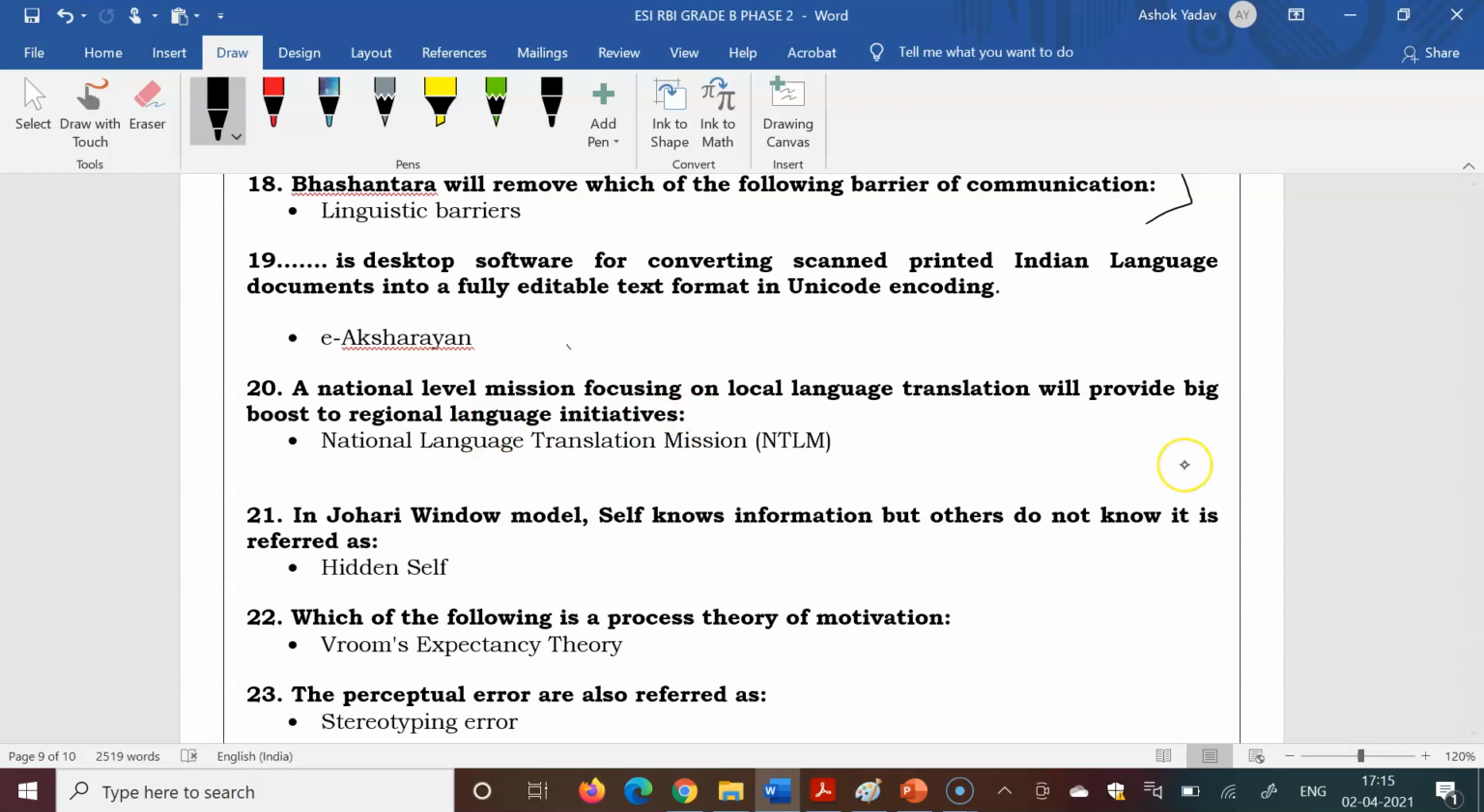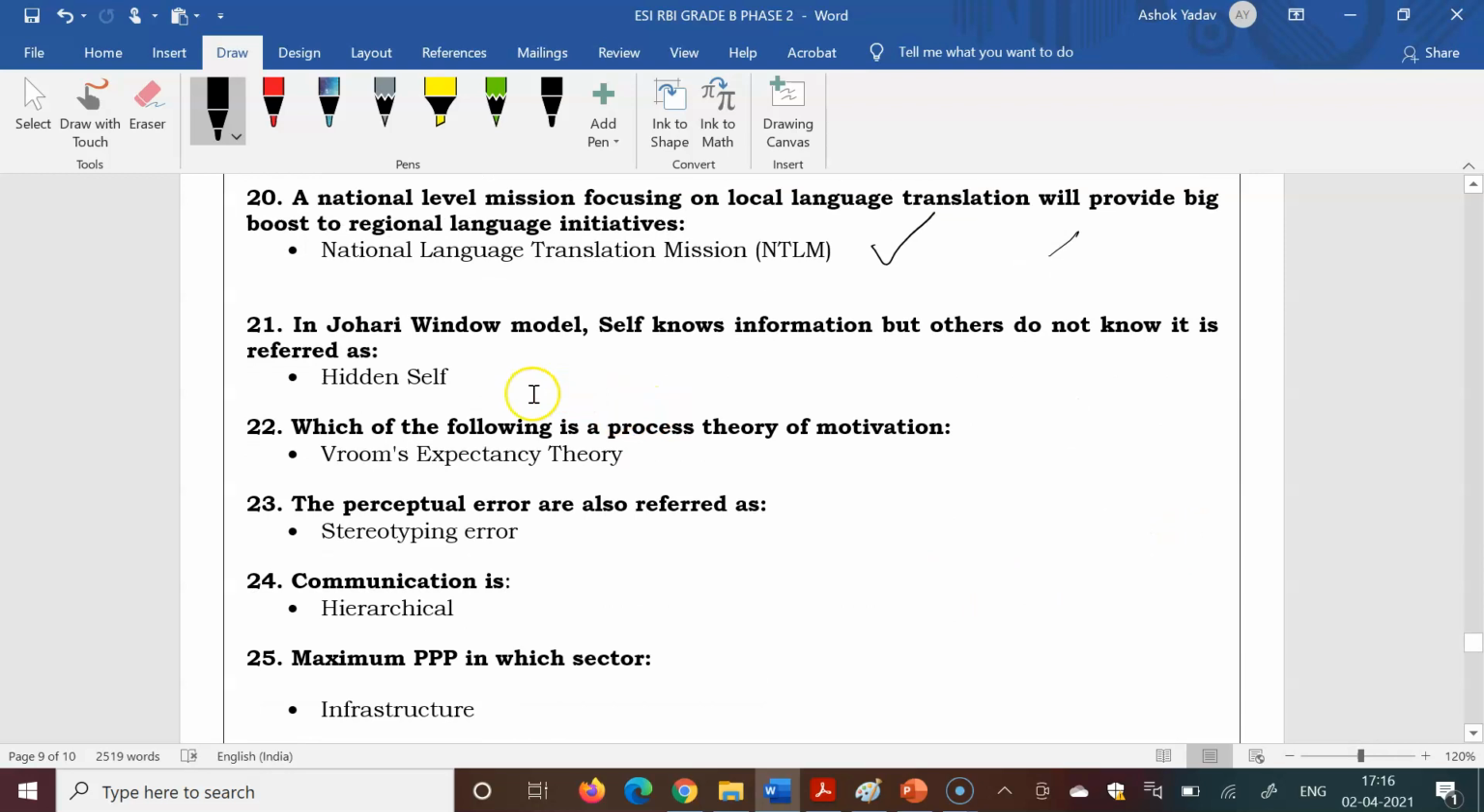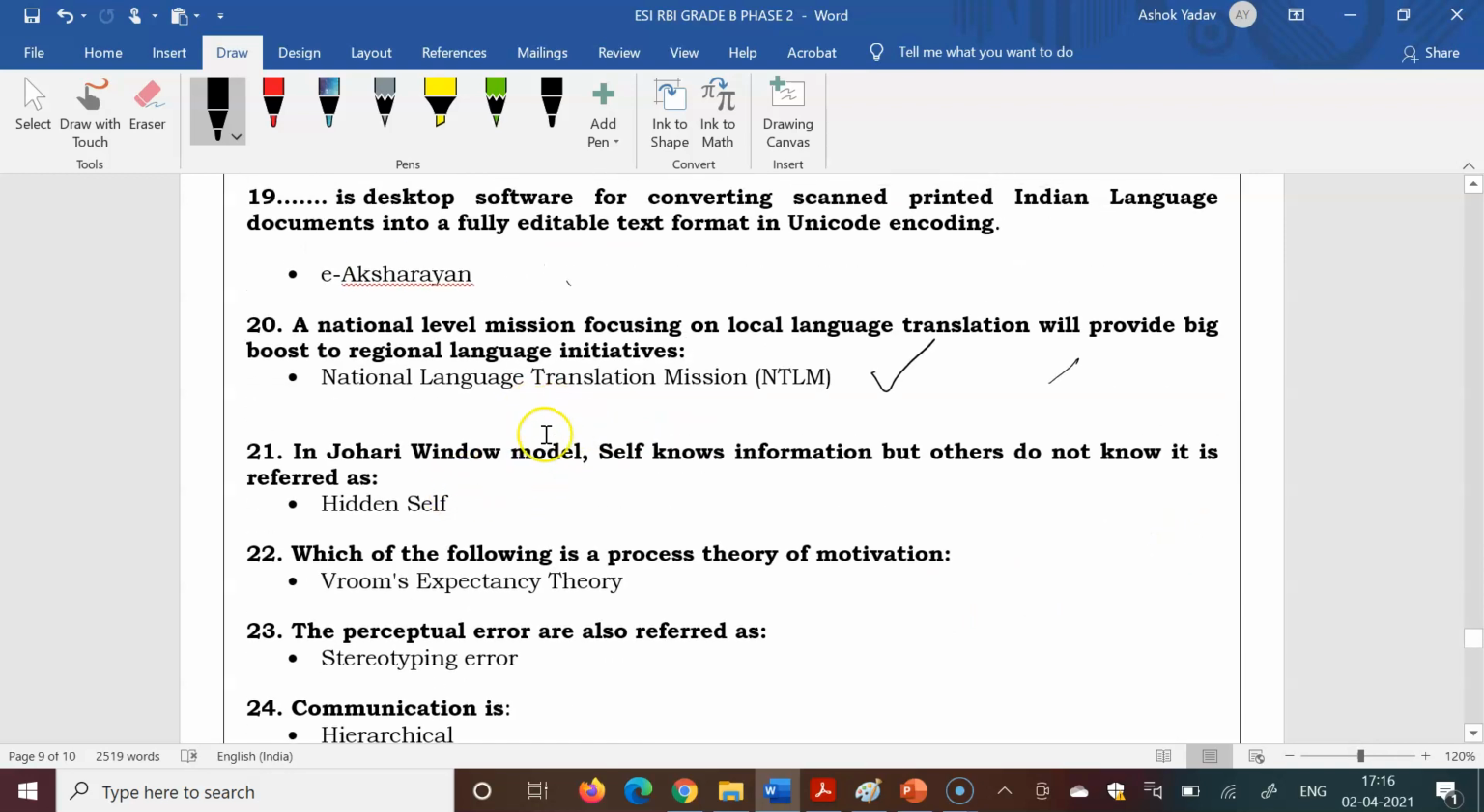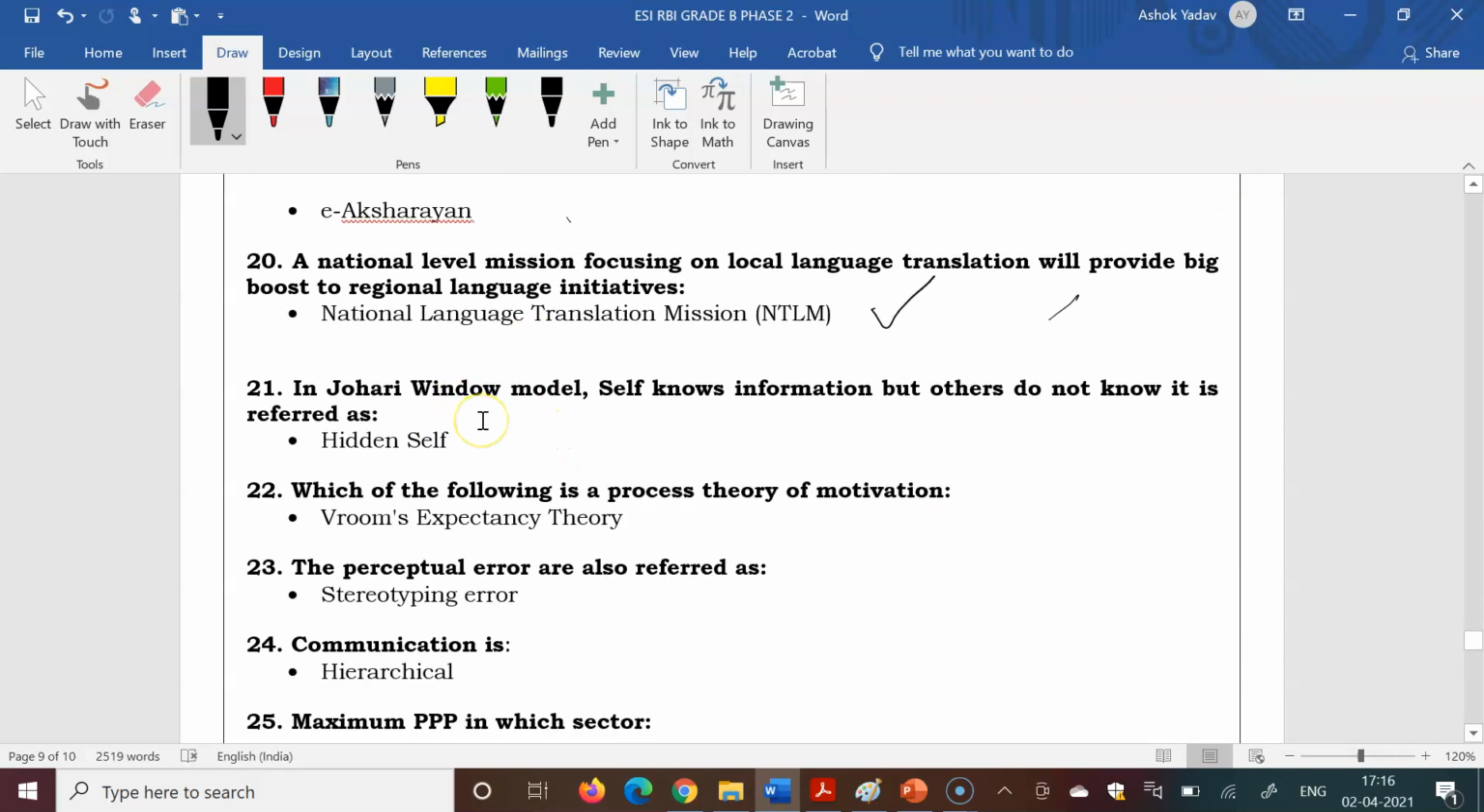This was announced with the budget. So the national language translation mission is covered in the budget. This is also covered in communication. In the Johari window model, the next question was a one marker question. In the Johari window model, information that the self knows but others do not know about is referred to as the hidden self.